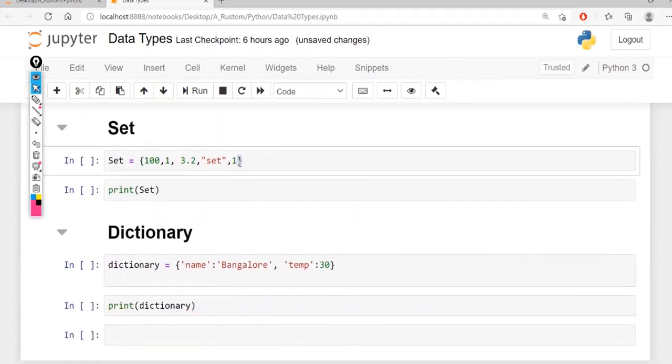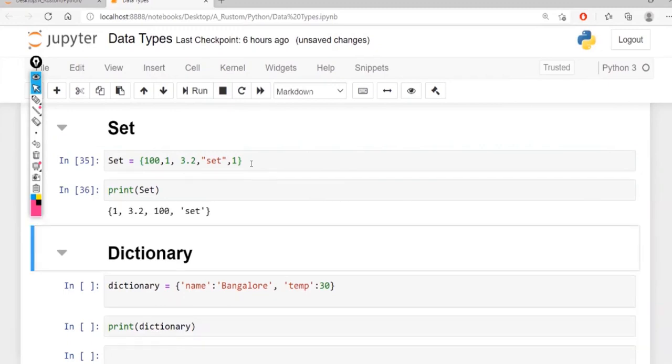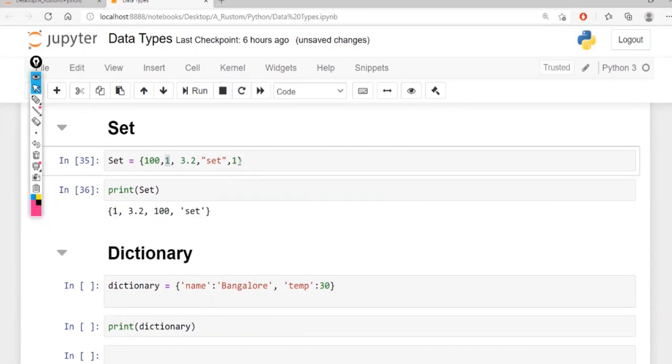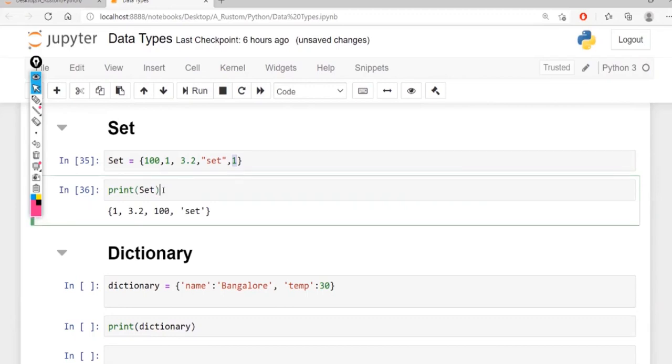A set is inside curly brackets, and it can also hold any type of data. Now I print the set, and it will give all the data. One thing you might have noticed: there are two ones, 1 and 1. What a set does is keep only one value if there are any duplicates. That is the specialty of a set.